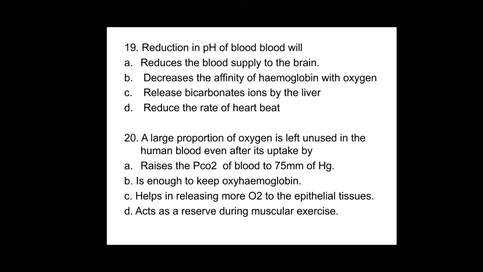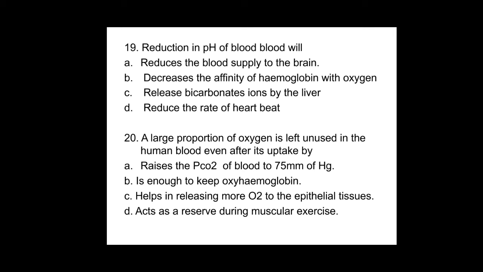Next, 19th question, reduction in pH of blood will reduce. So here remember, when the pH of the blood is getting reduced, the carbon dioxide concentration is going to increase.